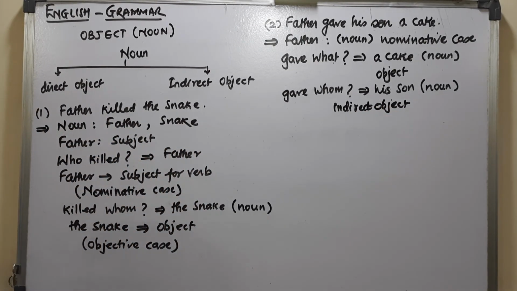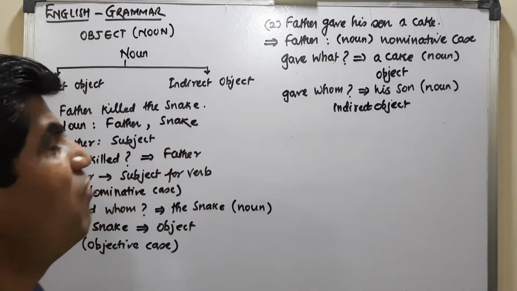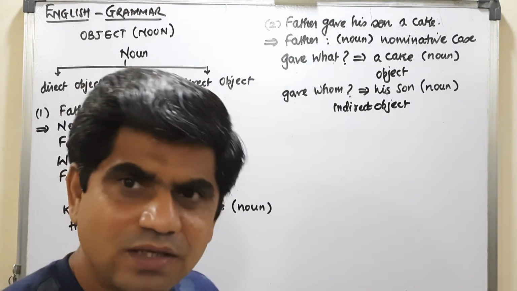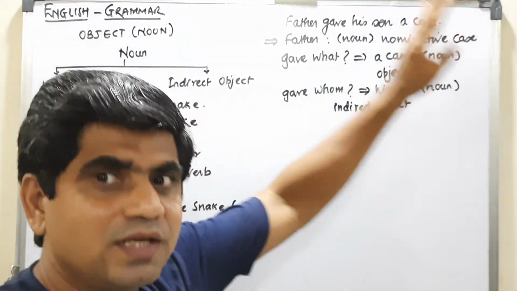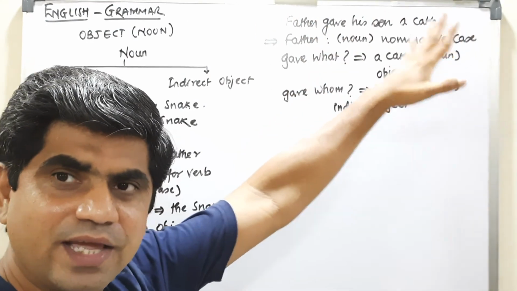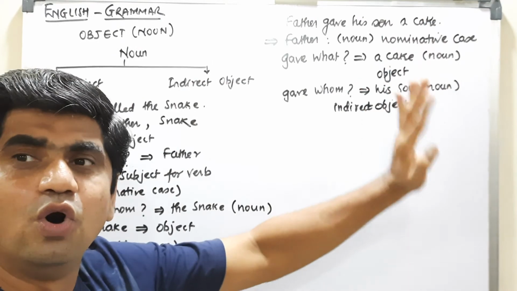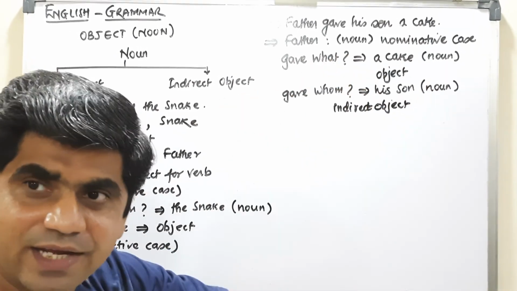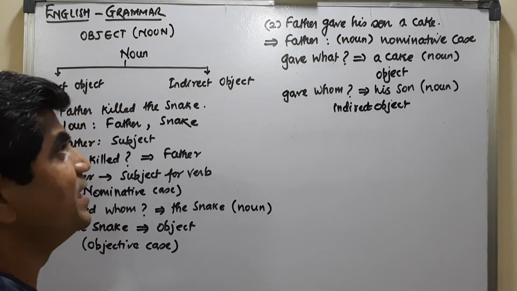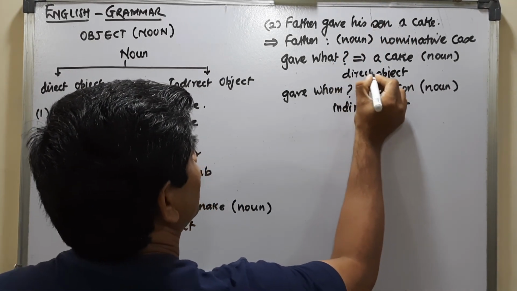And if you close this one, Father gave a cake, so it completes, meaning it becomes an object, the action is transferred, everything is okay. We are not interested to know whom he is giving that particular cake. So in this case this is called a direct object.